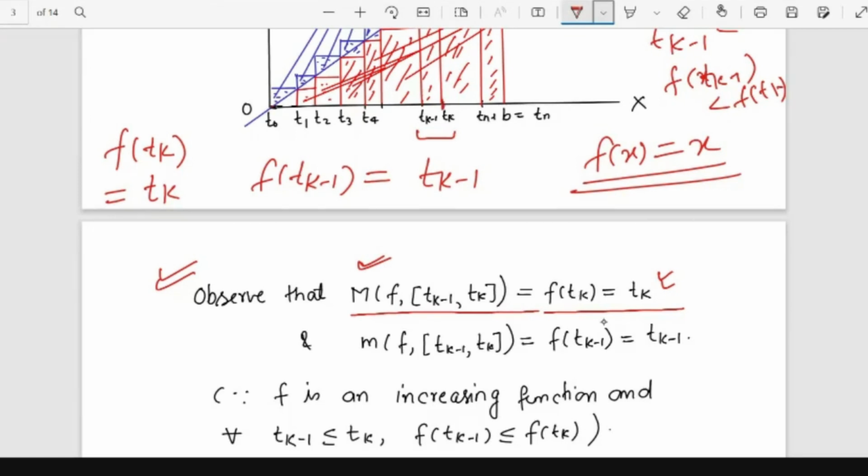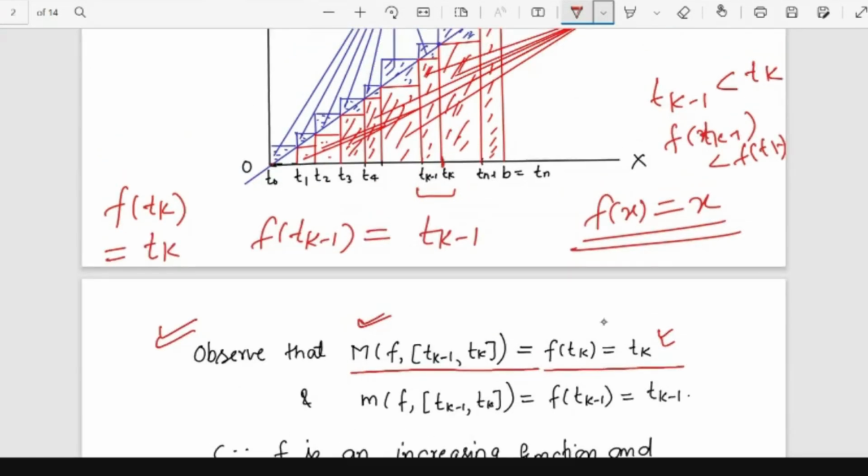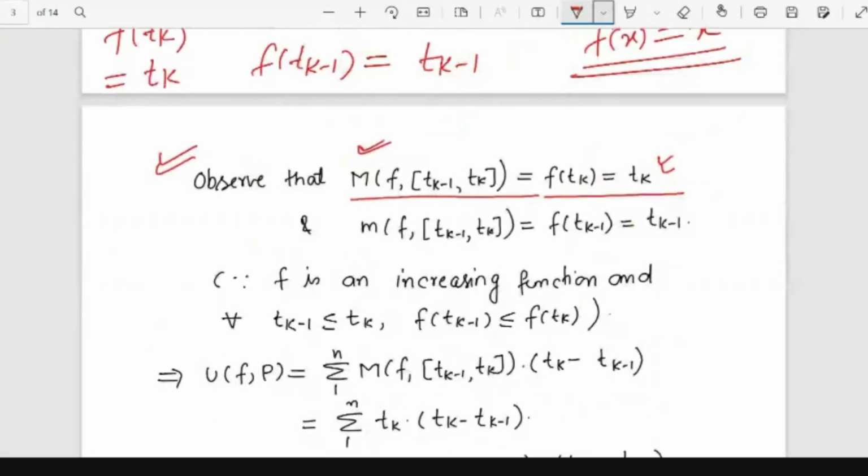Tk is the point, the greatest point in this subinterval, and corresponding to tk, f of tk is the highest height in this subinterval. Tk minus 1 is the lowest point, the smallest point in this subinterval, and corresponding to tk minus 1, f of tk minus 1 is the smallest height. So the infimum of the function will be f of tk minus 1, and the supremum of the function on this subinterval is f of tk.